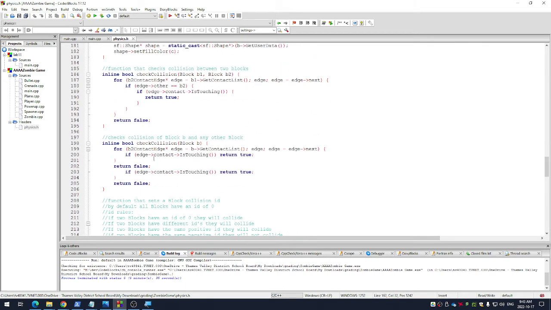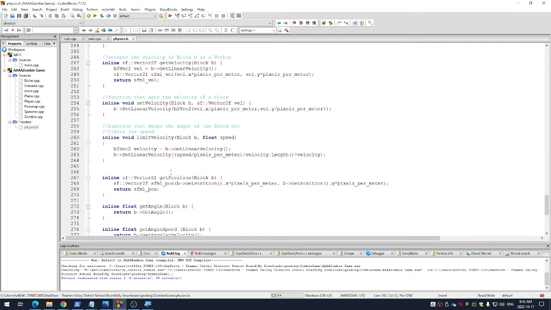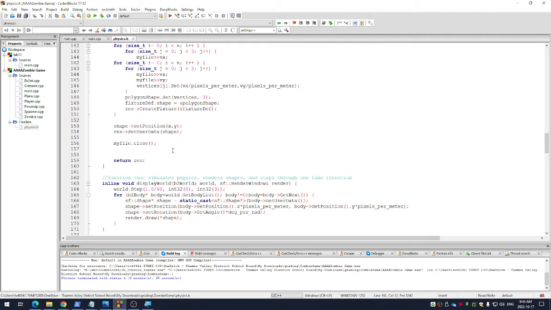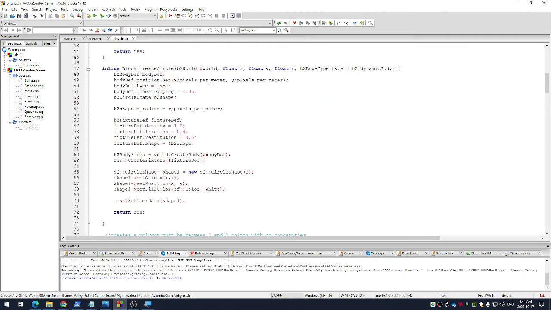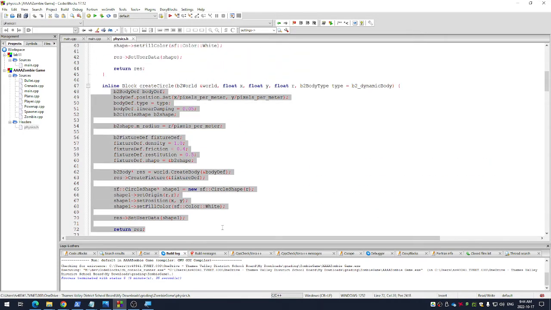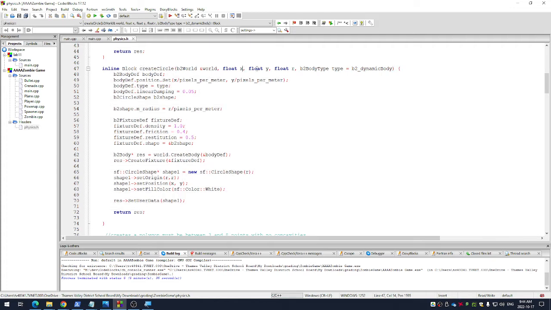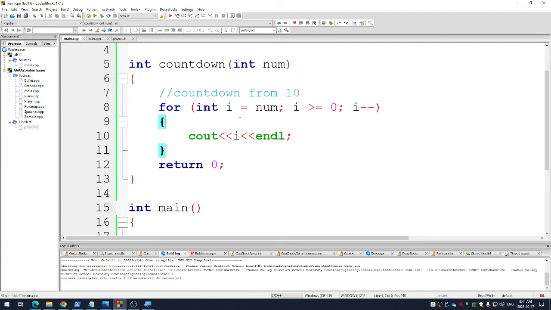So there's all these little functions that you might want to use like 50 times in your project, but you don't want to have to write this code 50 times. Let's say every time he creates a circle in his code, he has to run 30 lines of code. So every time he wants to create a circle to make a little zombie, does he want to write all this code, or would he rather just write create circle and pass it the X, the Y, and the R that it needs? Yeah, so that's why functions are important later on.